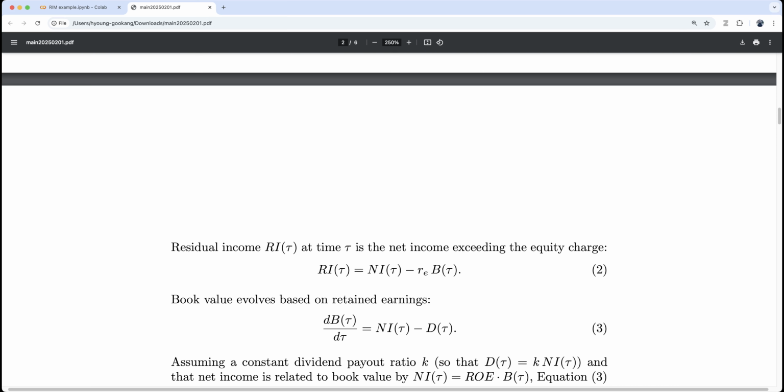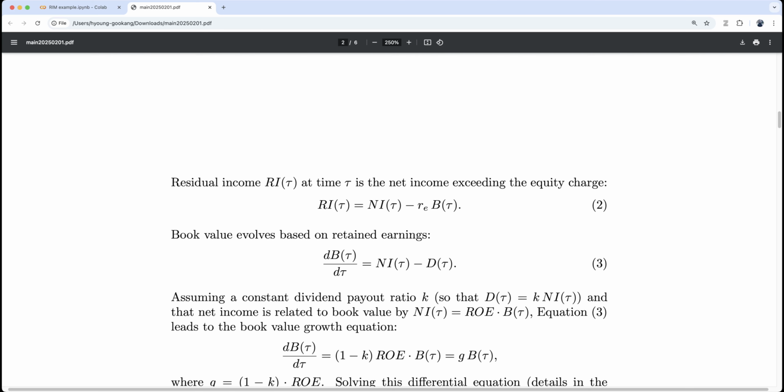Okay, so book value, on the other hand, evolves based on retained earnings. So the marginal change of book value at time tau is of course net income minus dividend. Okay, so assuming a constant dividend payout k, so D_tau is k NI_tau. Actually, k is not constant of course, but here for simplicity, and that net income is related to book value by NI_tau is ROE B_tau. Of course, ROE can change over time. ROE is net income over book value, right?